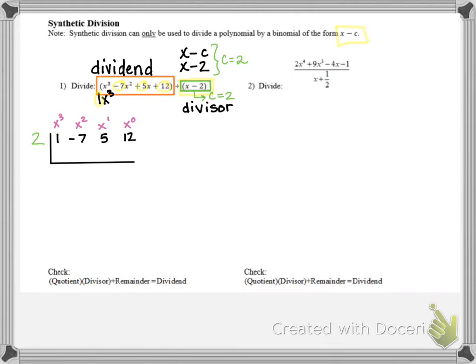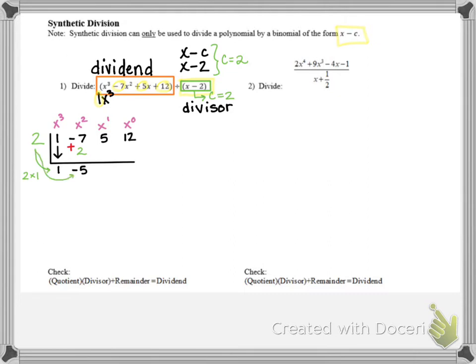All right, here we go. We're ready. You start by bringing down your first coefficient. So we're going to bring down the number 1. Then you go to your c value and you multiply. So 2 times 1 is 2, and then you line that up in the column under the next coefficient. And then you vertically add those numbers together. So negative 7 plus 2 gives me negative 5.